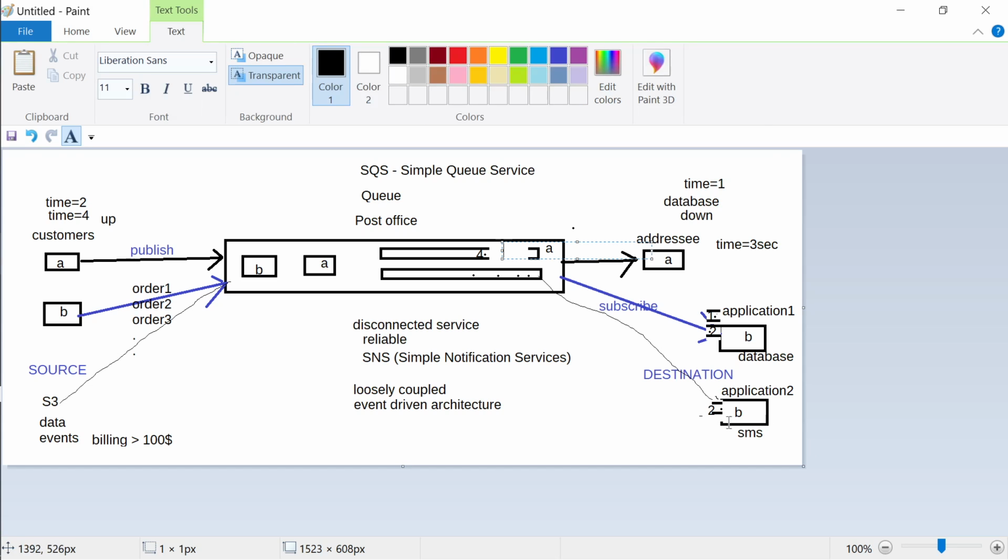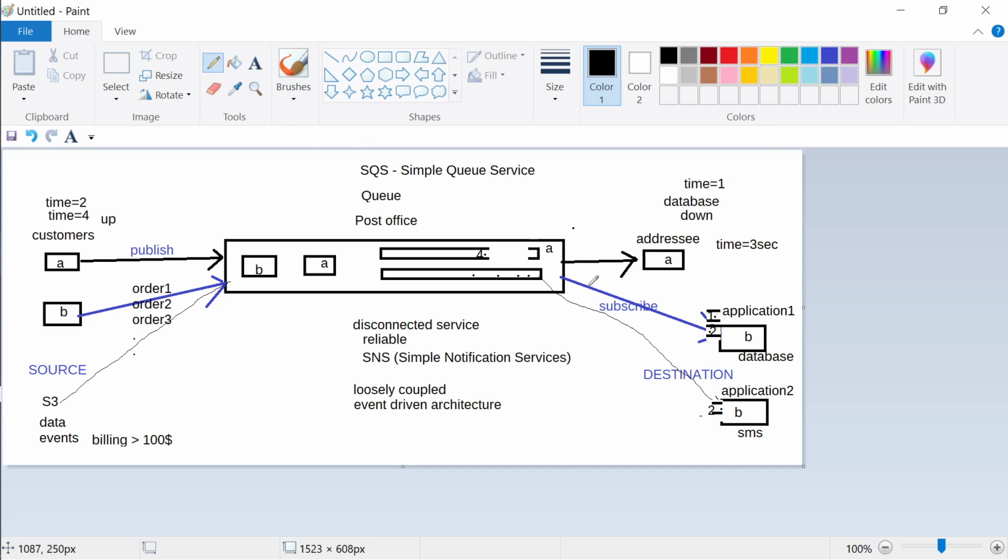Until the SMS application gives back the acknowledgement, like a handshake, saying I have received the data, I am all done and okay. Unless this acknowledgement comes back, the queue will never remove that data from the queue. Unless it receives an acknowledgement from everyone that we are done with our operations, now you can remove it from the queue.